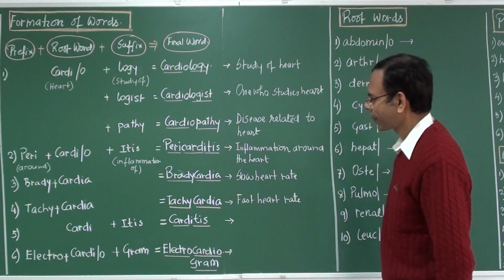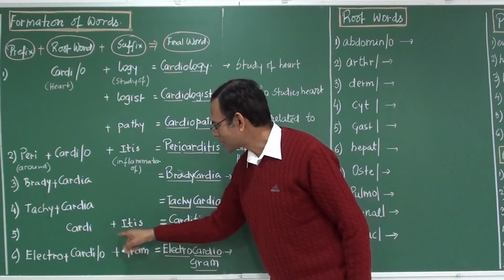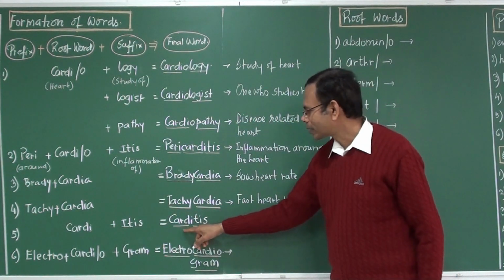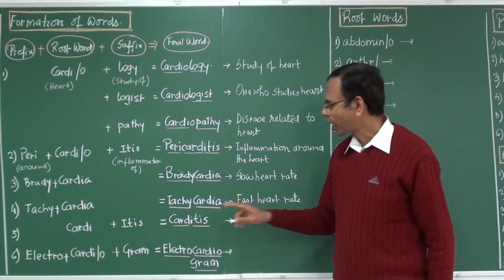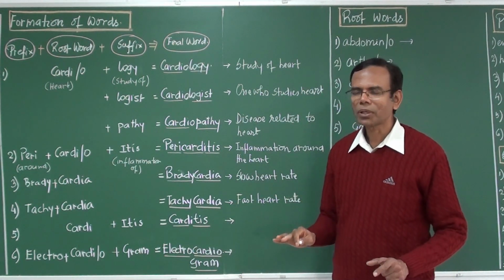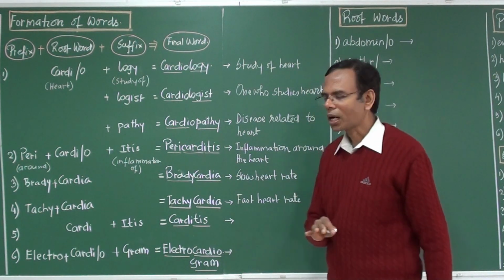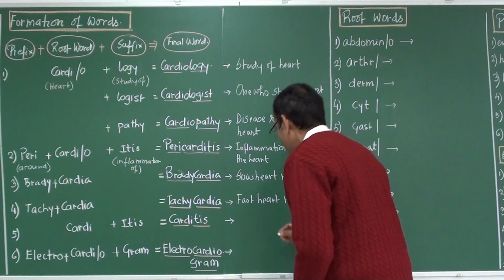Fast heart rate. Number 5, cardi plus itis. Carditis. Cardi means heart, itis means inflammation. So it is inflammation of the heart, as the heart is enlarged because of some inflammation.